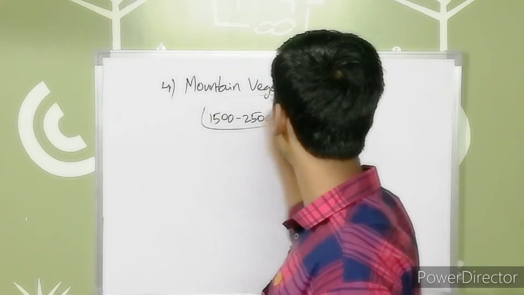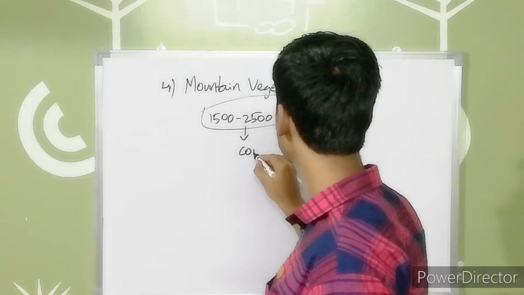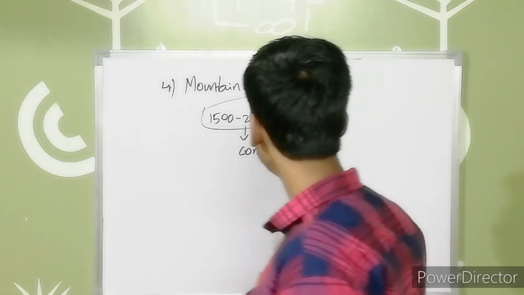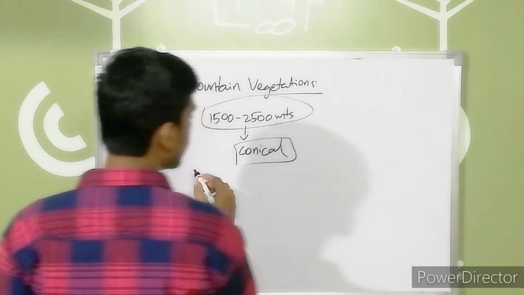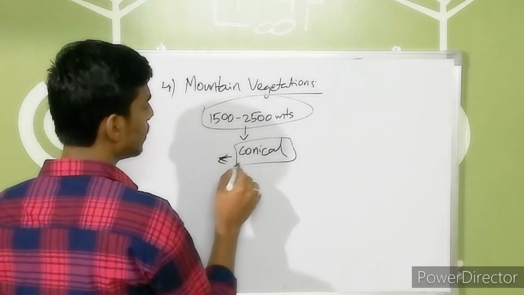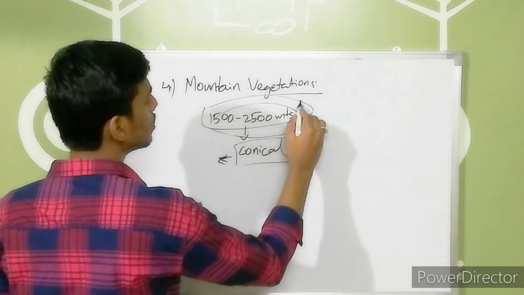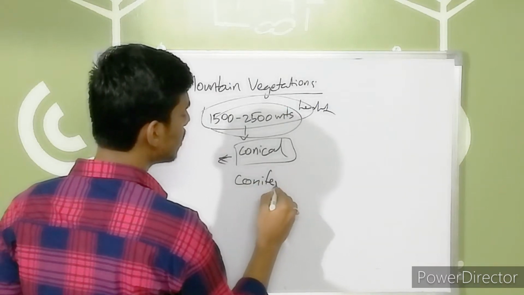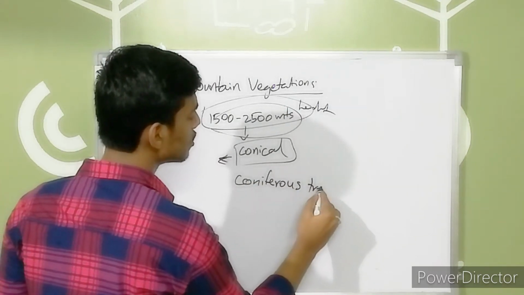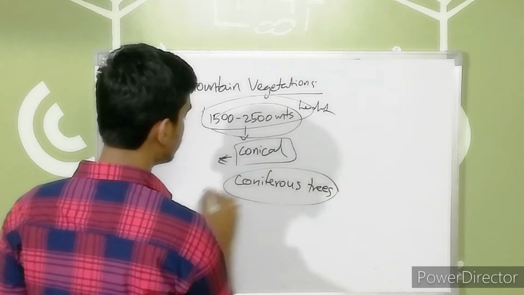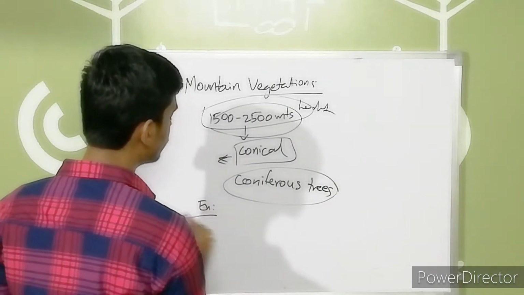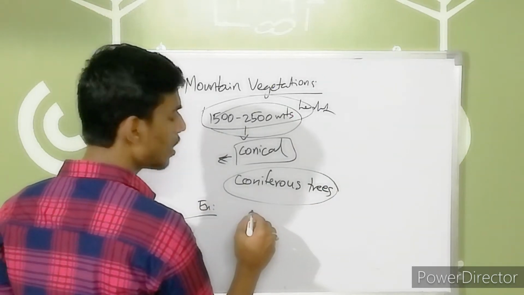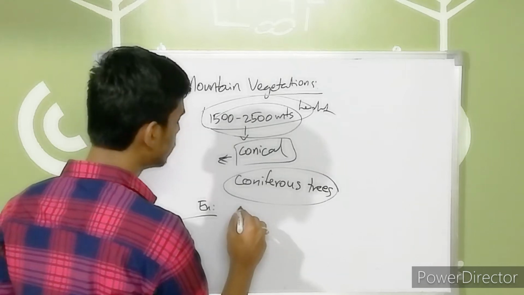Those are the trees which are conical in shape. Most of the trees between this range of height are conical in shape, so they are called coniferous trees. Very important thing guys, coniferous trees. The best examples you can see in these regions of mountain vegetation are